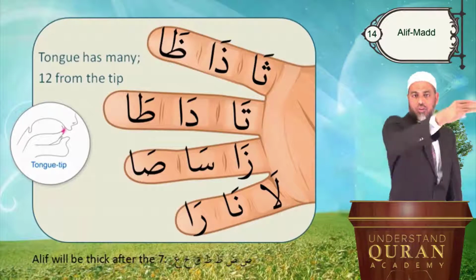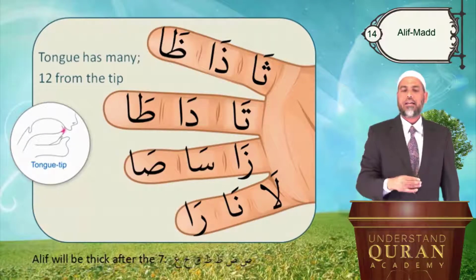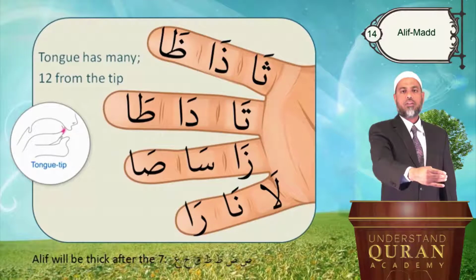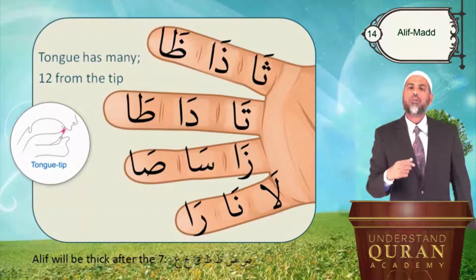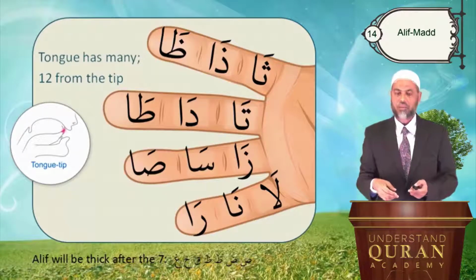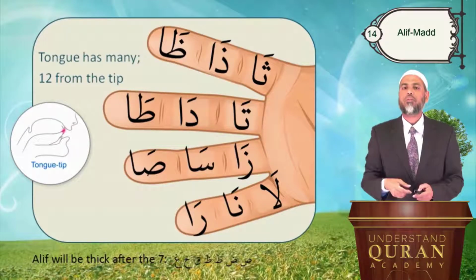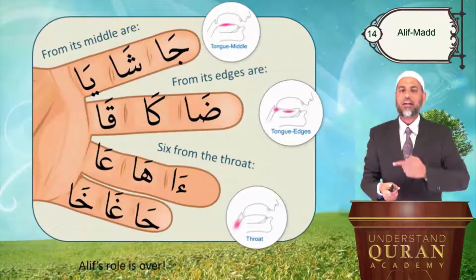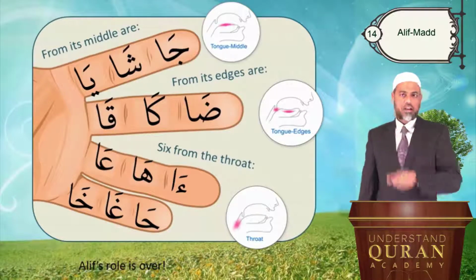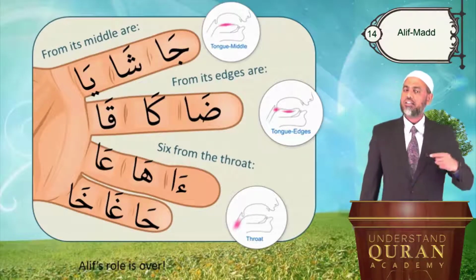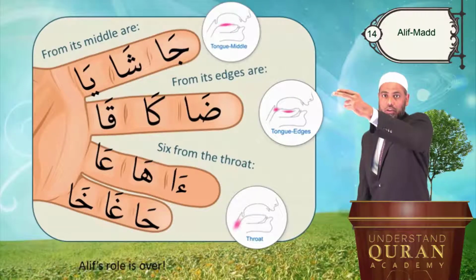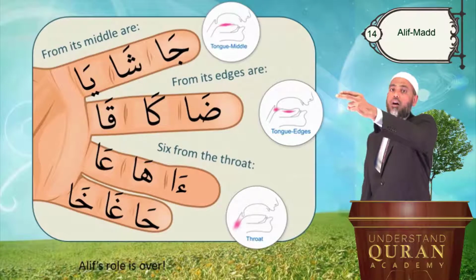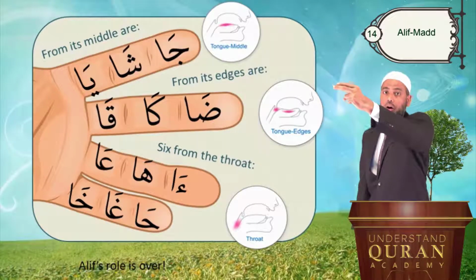Za, sa, so, la, na, ra. Ra is also having thick sound, and A is also having thick sound. That to, so, vo, very thick sound of the letters followed by Alif also will have the same. So this practice will help you in terms of saying it rightly. Again, from its middle are ja, sha, ya. From its edges are do, do. Because do is very thick and high, the A also will follow that.